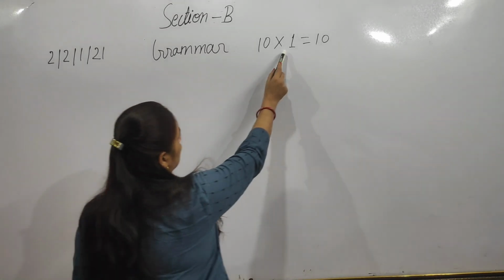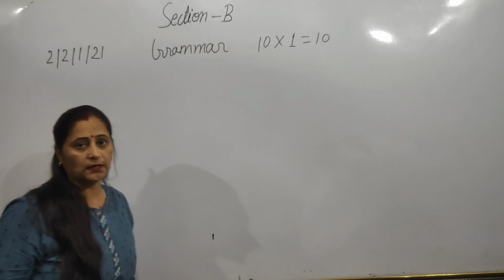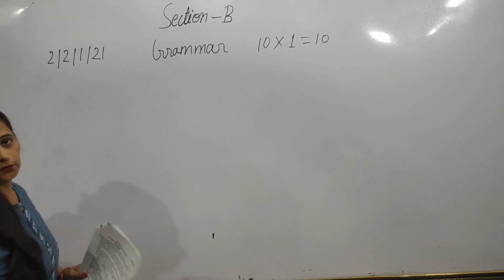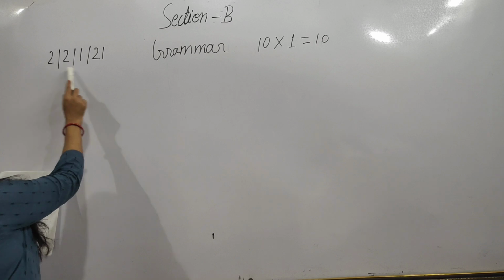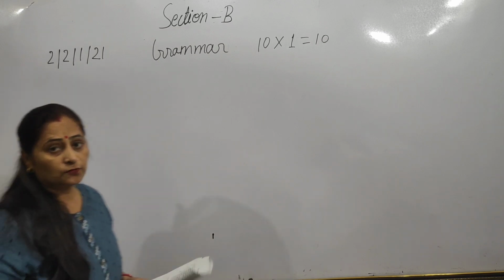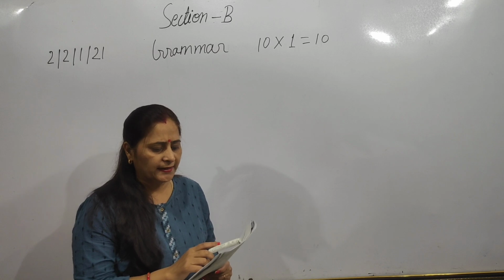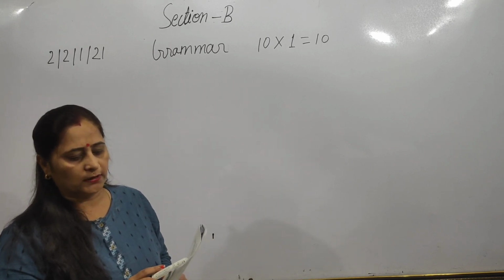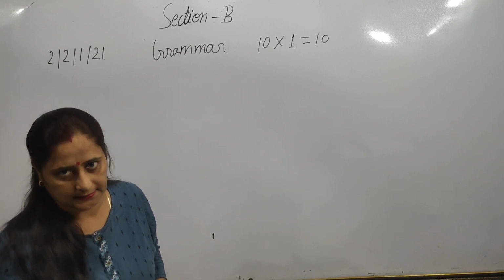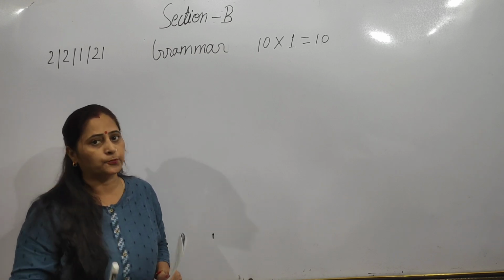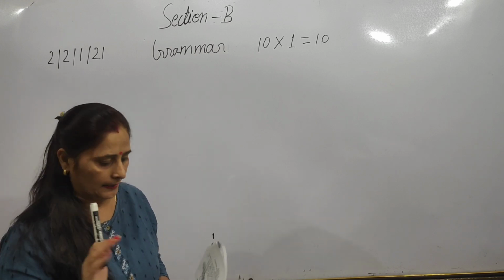Each question carries 1 mark. I hope I am clear. I am going to give you the solution of this set. So first question, let me read it. Complete any 10 of the following 12 tasks as directed. Already I have told you, out of 12 you have to attempt any 10.